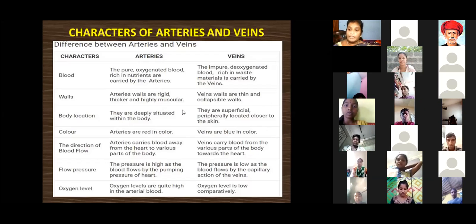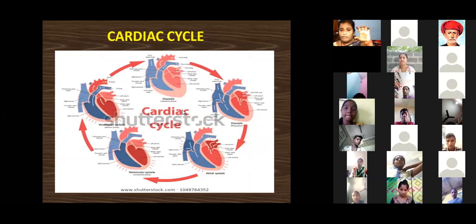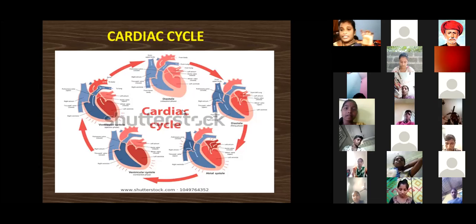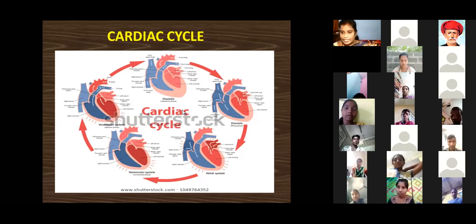Okay, this is a very important topic, ma. The cardiac cycle. Every step, every stage shows one cycling process. The heart is the main organ of the body in all living organisms.